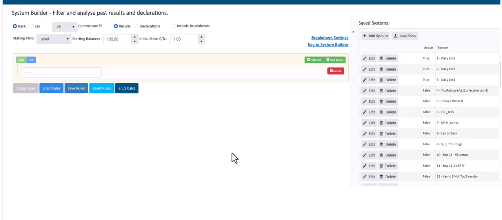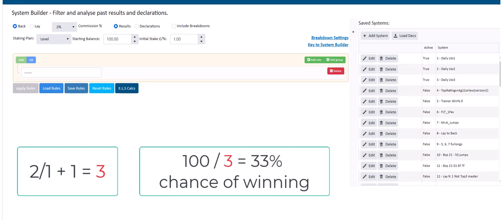So, for example, a horse at 2-1 has a 33% chance of winning. So if a jockey, as we're going to look at them today, has a strike rate of 38% on 2-1 shots, then he has performed better than the 33% strike rate of a 2-1 shot.